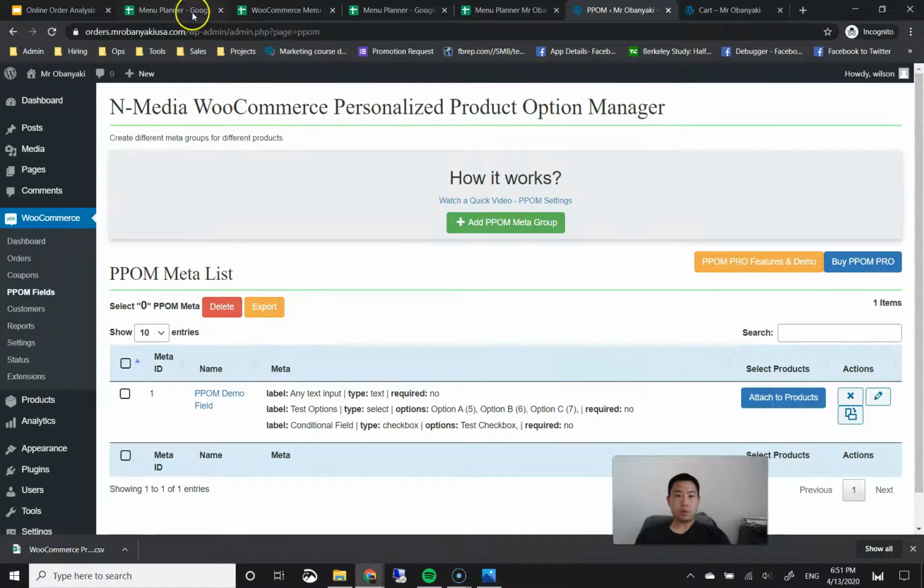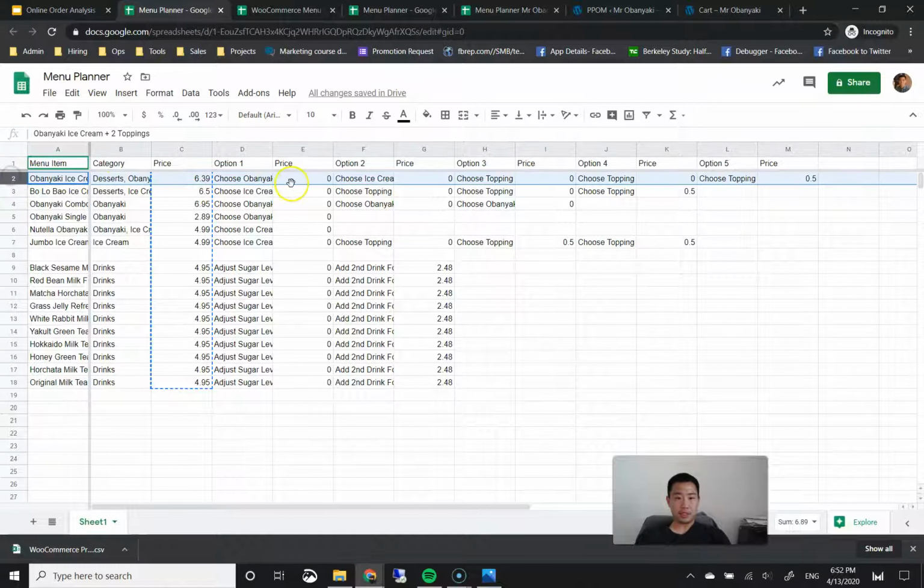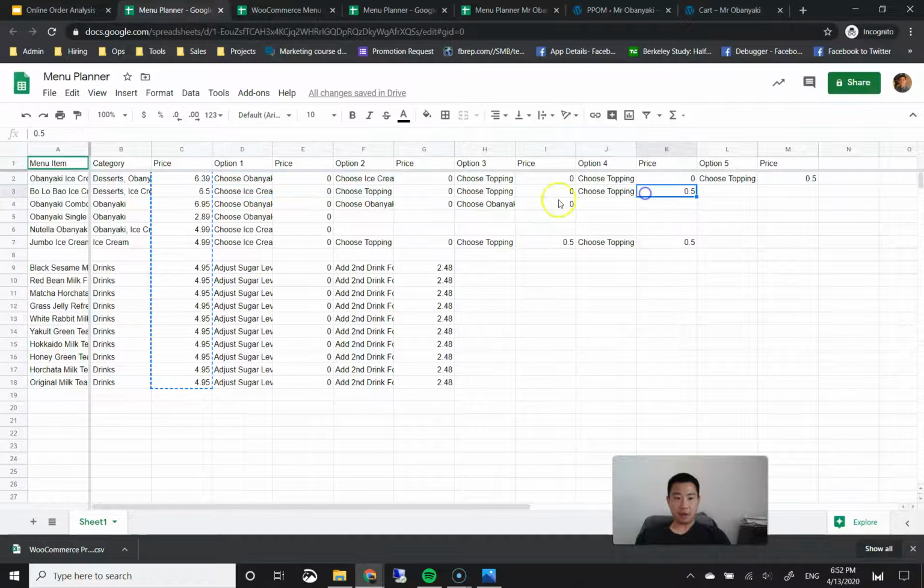So what we're going to do by looking at our menu planner is create 6 different options right here, because each of these has a different number of options and different styles of options. So each of these 6 menu items needs its own option group. But the good news is that for these drinks, they all have just the same options, which are adjust sugar level and add second drink for 50% off. So we only need to create one choice group, and we're going to apply it to all these drinks.